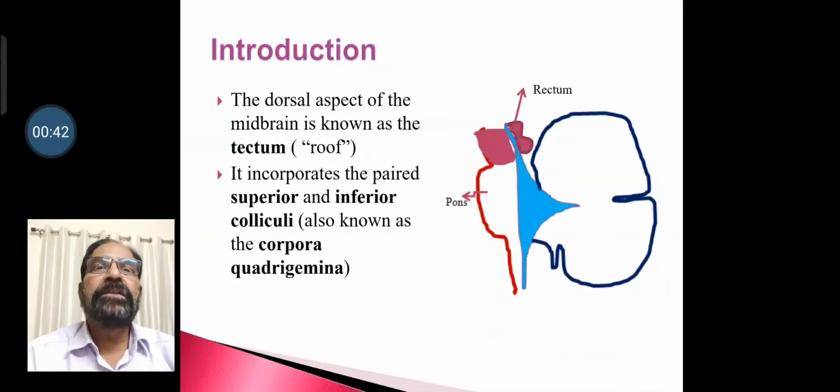The dorsal aspect of the midbrain is known as tectum. It incorporates paired superior and inferior colliculi, also known as corpora quadrigemina.